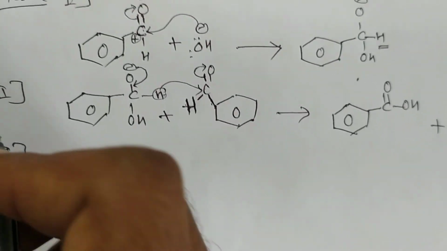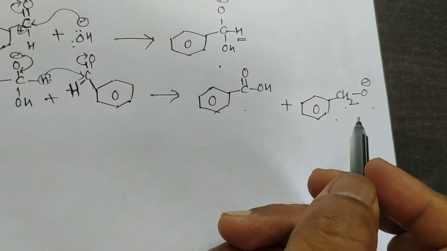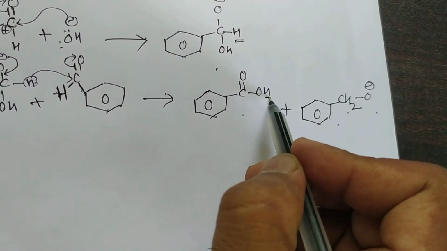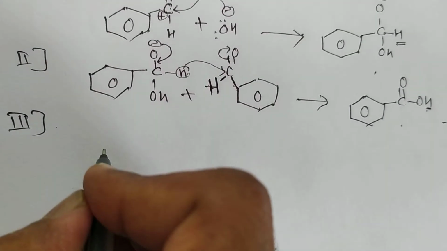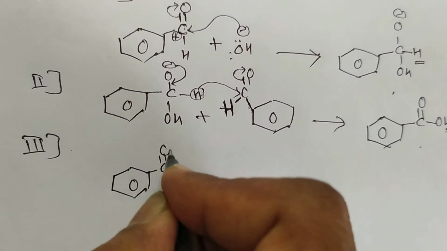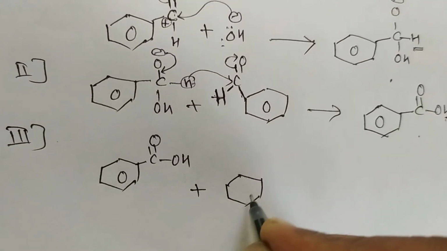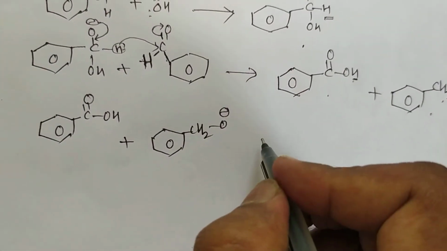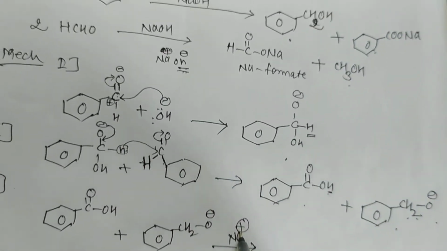And the third step is an acid base reaction. Acid base reaction means fast transfer of proton from the acid to the base takes place. Here Na plus remains as it is.